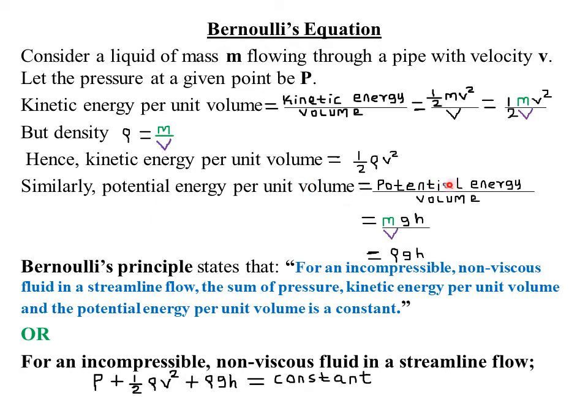So potential energy is given by the mass of the body times gravitational pull times the height above the ground. Again, we know that mass over volume gives us the density. Therefore, if I substitute rho for mass over volume, I shall have potential energy per unit volume being equal to rho g h. That is density of the fluid times gravity times the height above the ground.